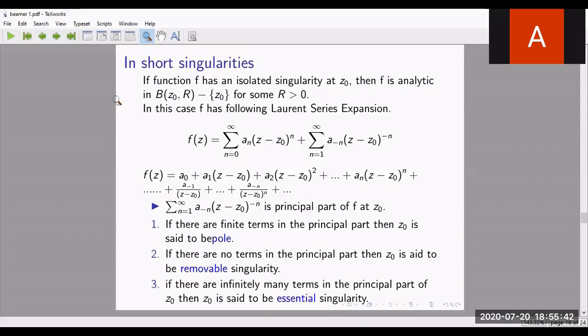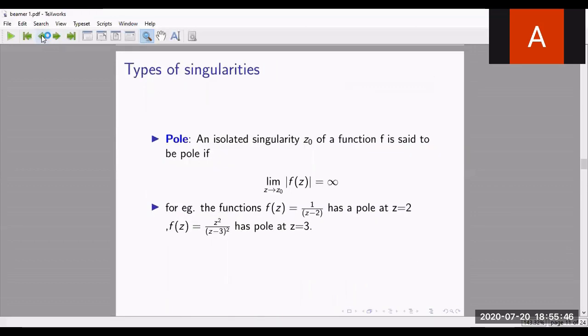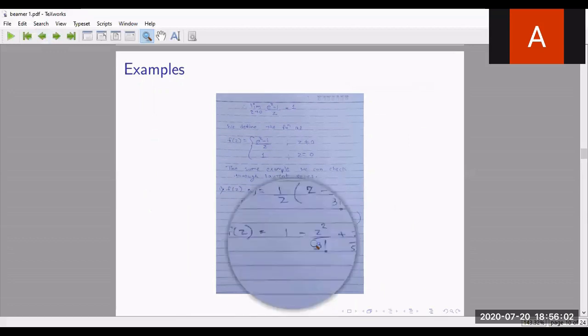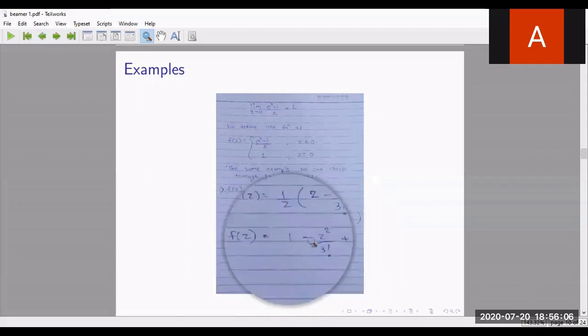See now, we have written this example. This is an expansion, the Taylor series. If I multiply this, what we got? 1 minus z square by 3 factorial. Do I have any term in the denominator? 1 by z terms are not there, which means there is no such term.